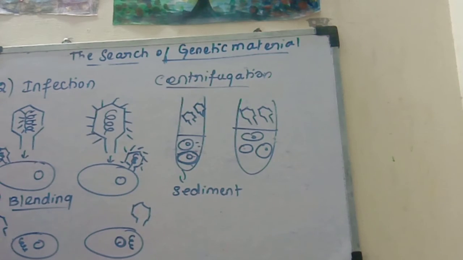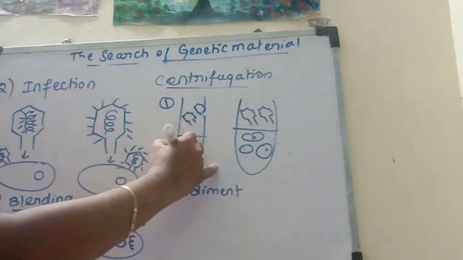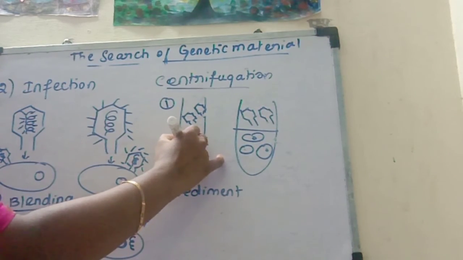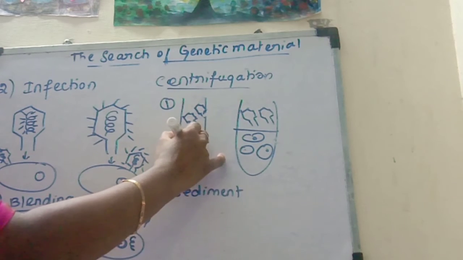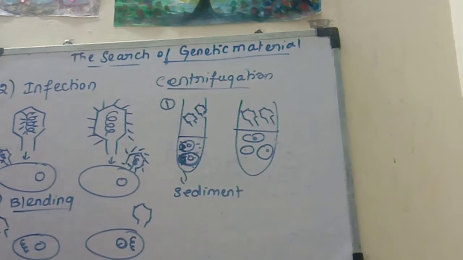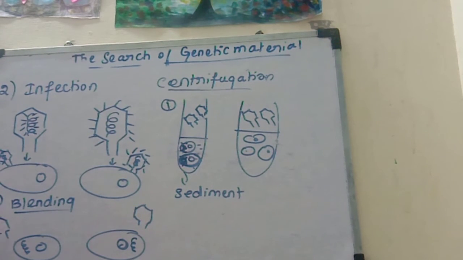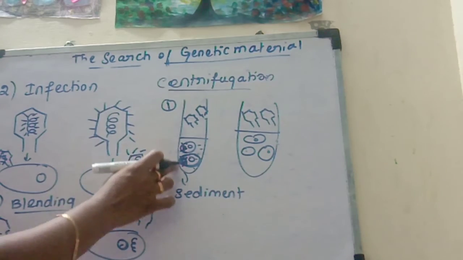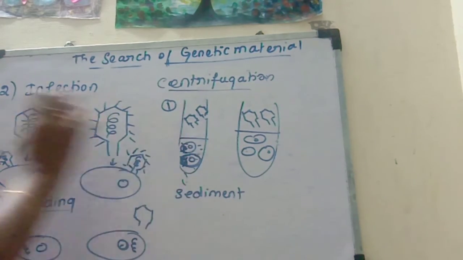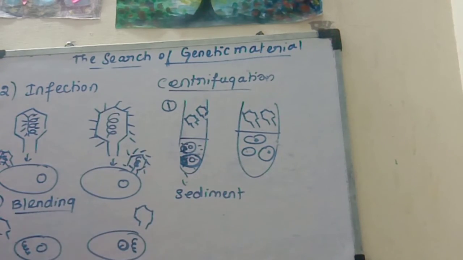When they examined the first test tube, the radioactivity was seen in the bacteria. The bacteria emit radioactivity. So what is proved from this? In this virus only the DNA has radioactivity, so we get the radioactivity only in the sedimented bacterial part.